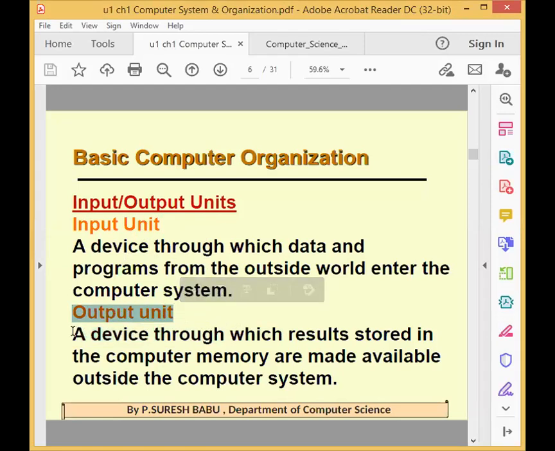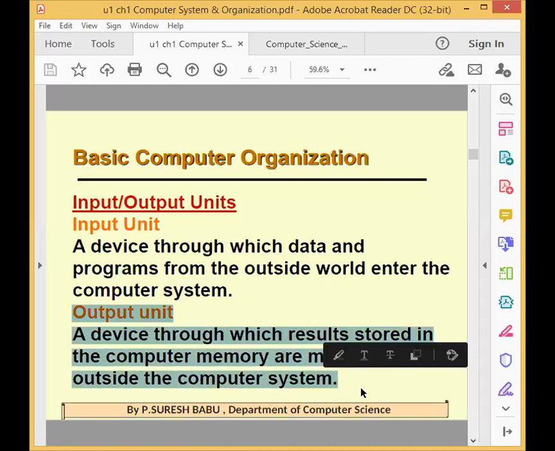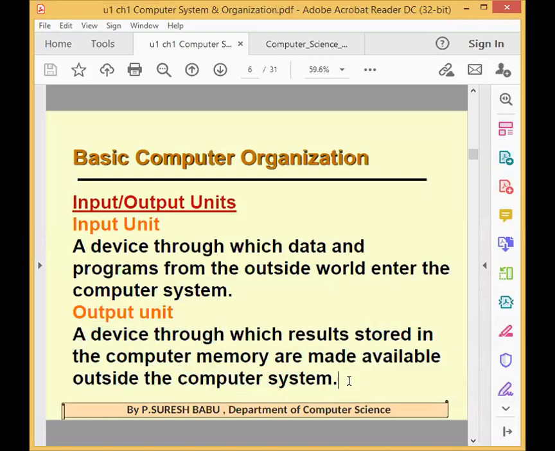Output unit. So through which we are getting the results. Results are displayed. Yes. So tell me what are the examples for output device? Yes, monitor is right. Then any other example? Very good. Printer. Good. Monitors, printers, speakers. Very good. There are a lot of output devices also available.